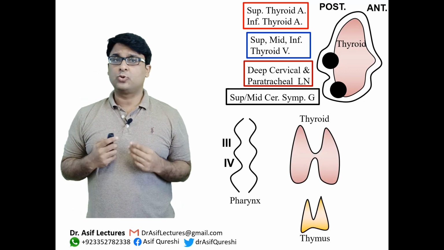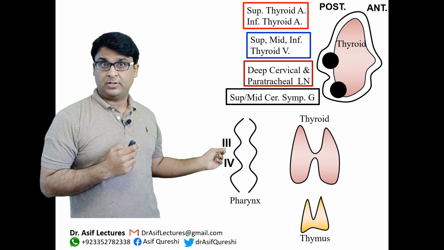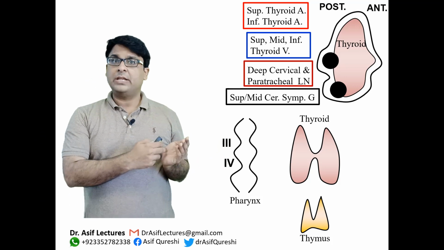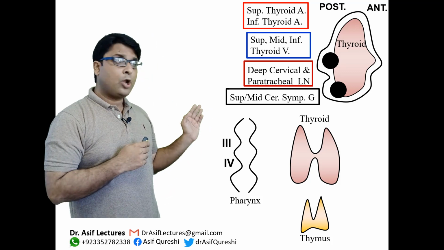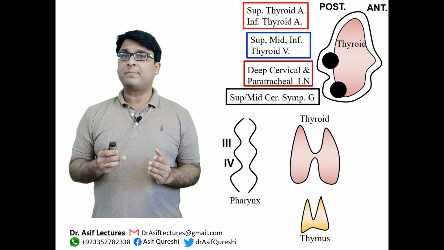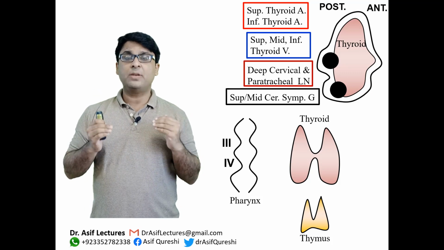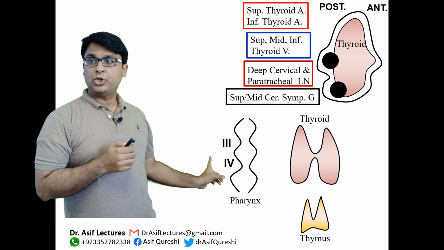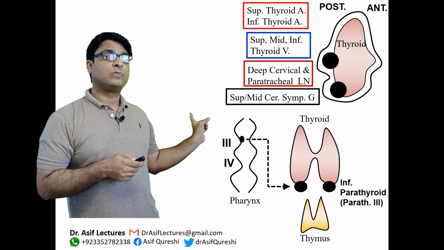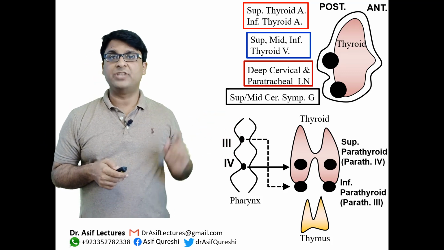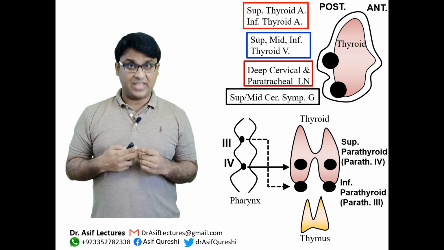Now on this image you see 3 different organs. On the left side is the pharynx during development. So this diagram is basically talking about the embryological development of parathyroid glands. Embryologically, the parathyroid glands develop from the endodermal lining of the 3rd and 4th pharyngeal pouches. So you see here, this is the pharyngeal tube, and from the 3rd pharyngeal pouch develops the inferior parathyroid, from the 4th pharyngeal pouch develops the superior parathyroid, okay? You need to remember these because they sometimes ask this in the examination.